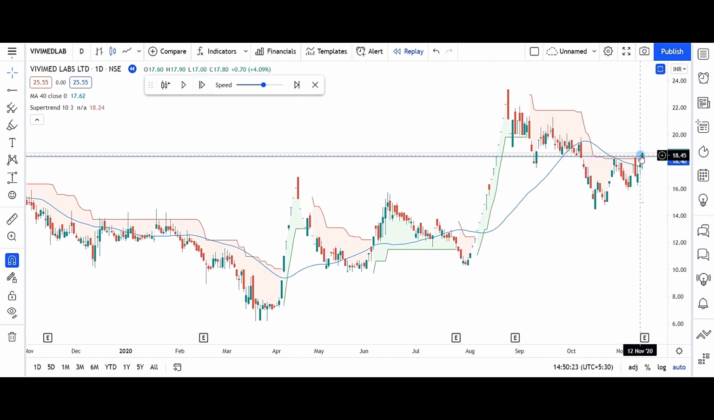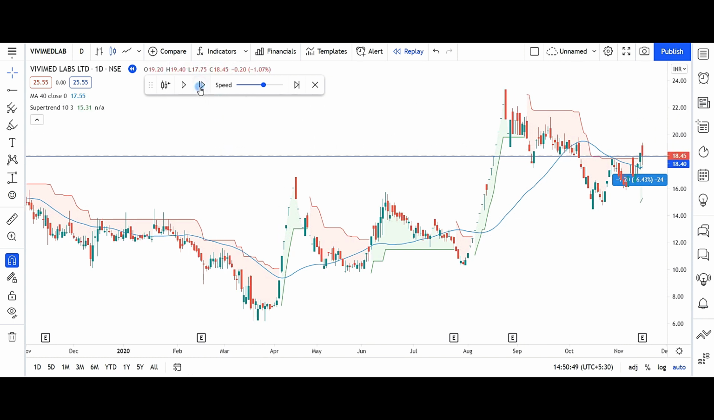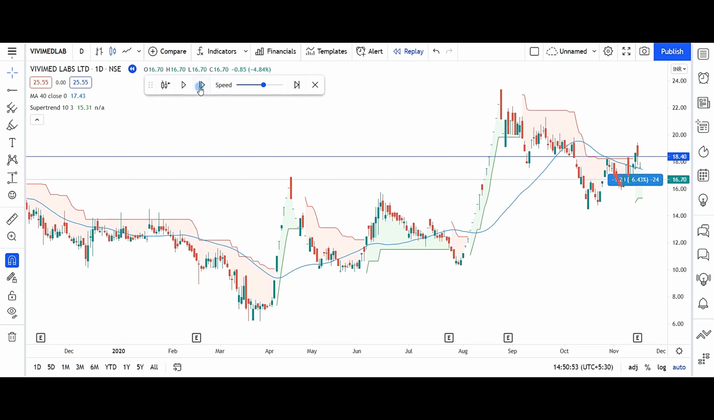So this is the point of super trend change and close above the 40 moving average. This may be another entry point and stop loss will be below this moving average. Moving average at this point is 17.6. Entry is at close which is 18.65. So we make a position size accordingly, and then